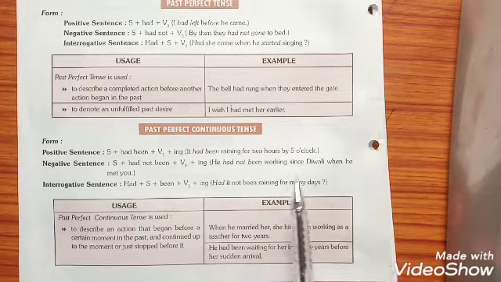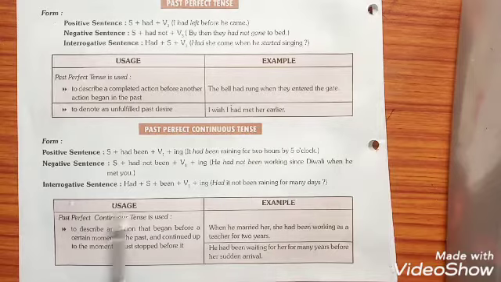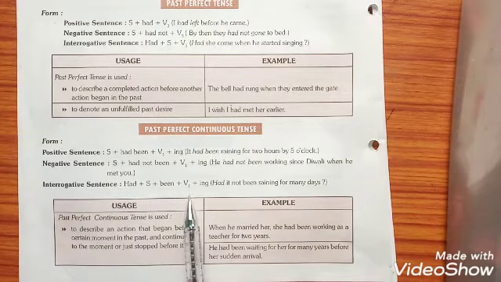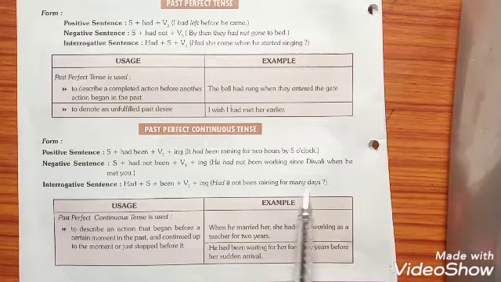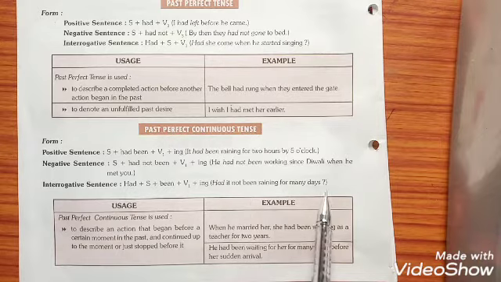So, you have to be very serious regarding the use of since or for. Interrogative sentence: had plus subject plus been plus V4 plus since or for plus other words. At last you are bound to use a question mark. Had it not been raining for many days?